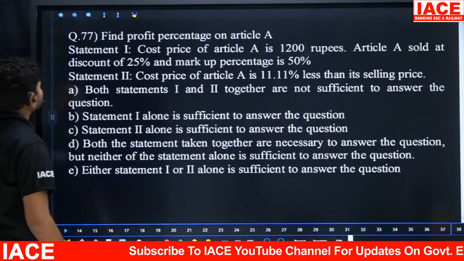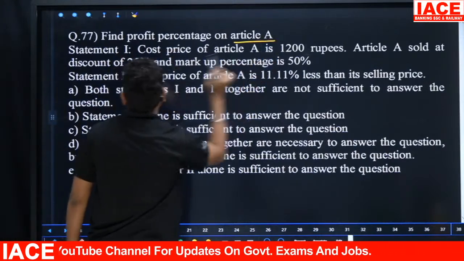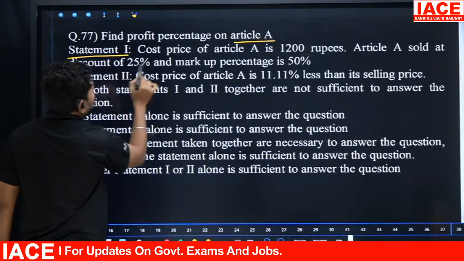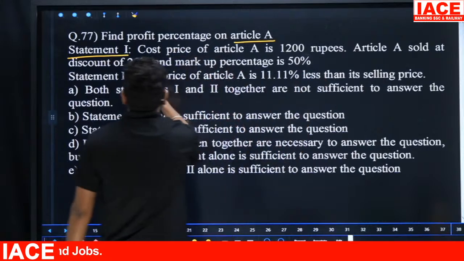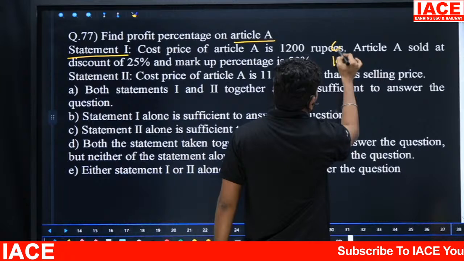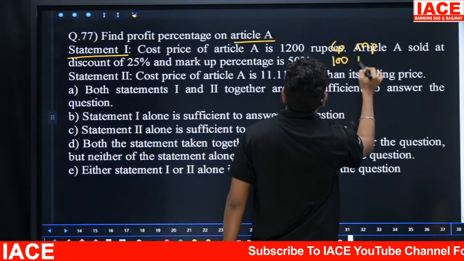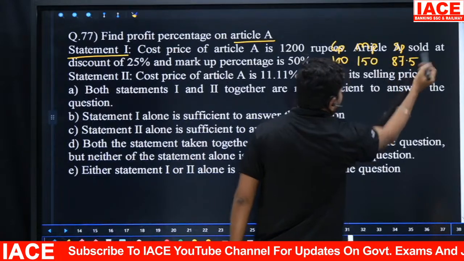Look at 77. Here, find the profit percentage on article A. Okay, so this is profit and loss. Statement 1. Cost price of the article is 700. Leave it. Article A sold at a discount of 25% on markup. So cost price is 100, market price is 150, and selling price is 87.5. How do you get this 87.5?